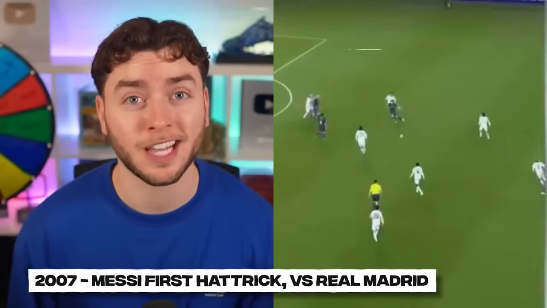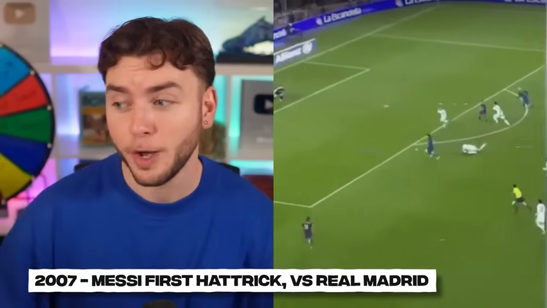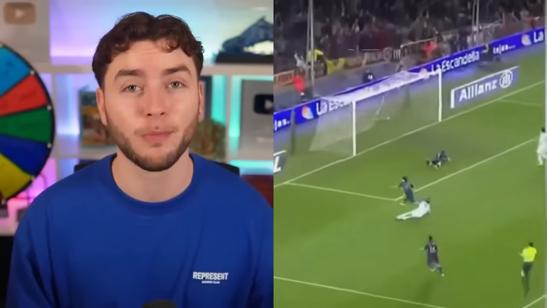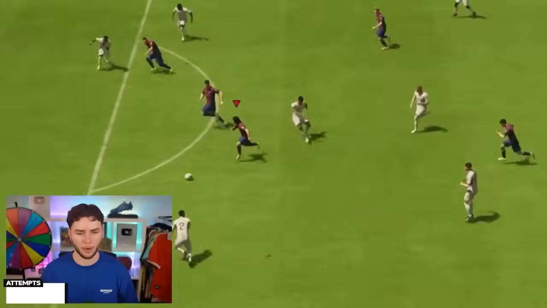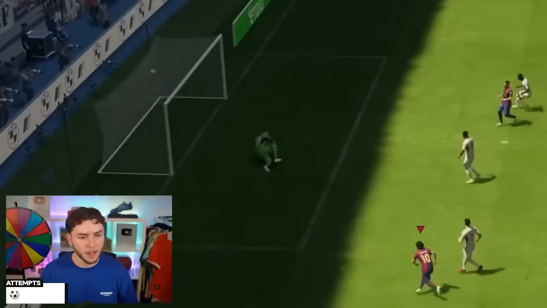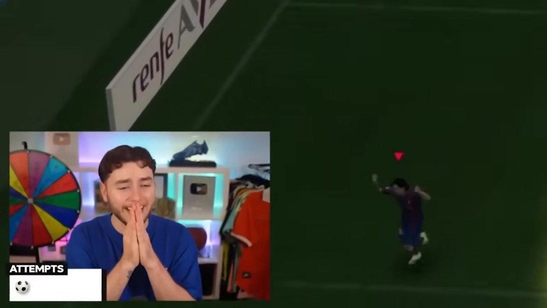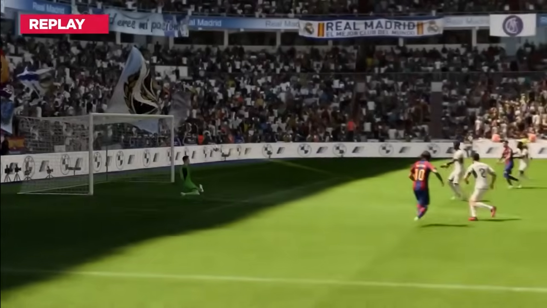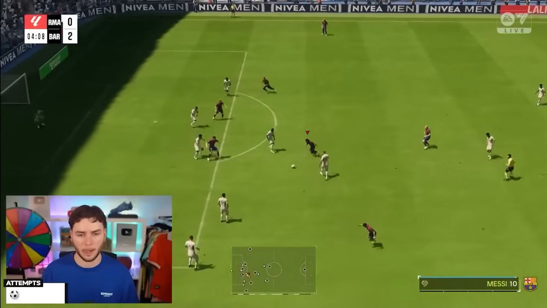And this was the goal that secured his hat-trick. Great touch, past the player, bang, bottom right. And on our first attempt, Messi would do this. Messi, bottom bins. Oh no, it's gone top bins. However, it wasn't bottom corner, so we tried again, and this happened.